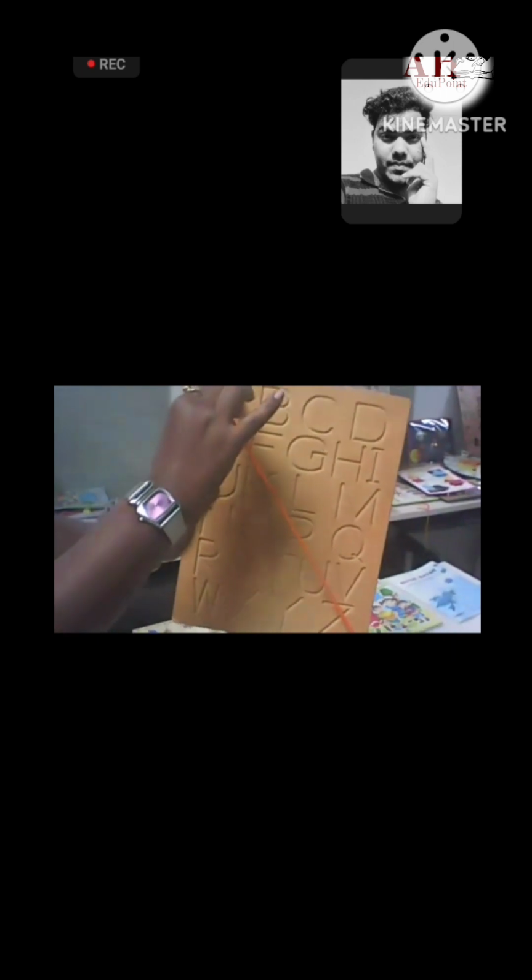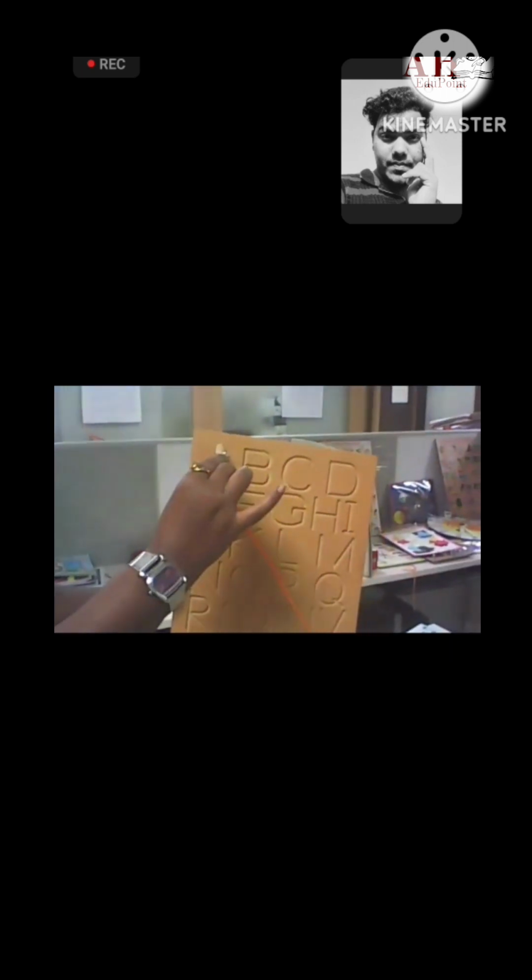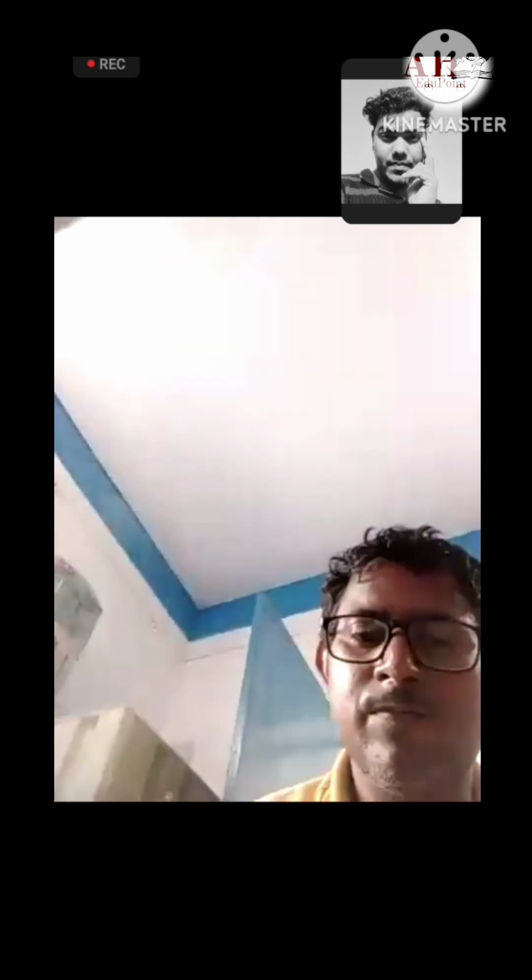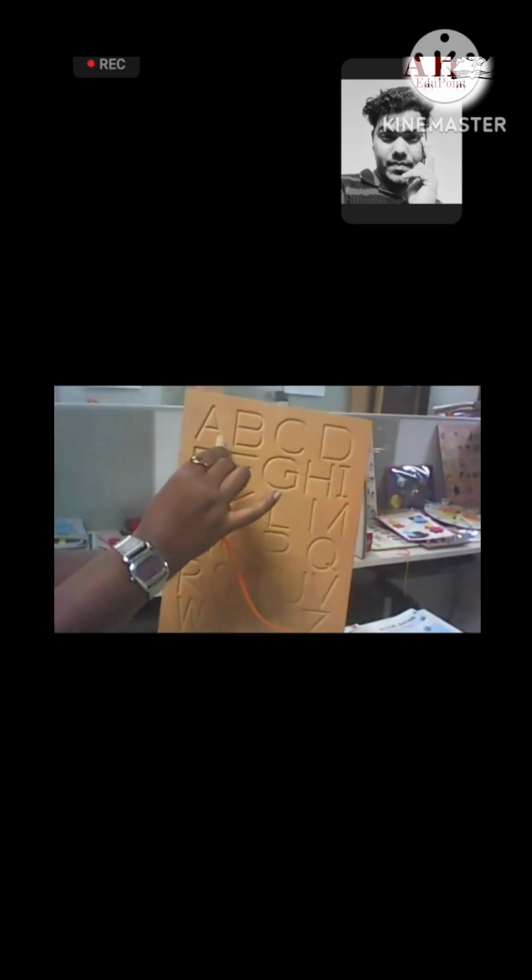One important part that we have told is that before going to the writing session, we have to make the split mix. From the TLM we can write like this: one sloping line, one sloping line, and one slipping line. That consists of one sloping line and one slipping line, that is A. Likewise, whenever we are practicing this, then they become familiar with moving their hands fluently, and then we convert it into the right writing.